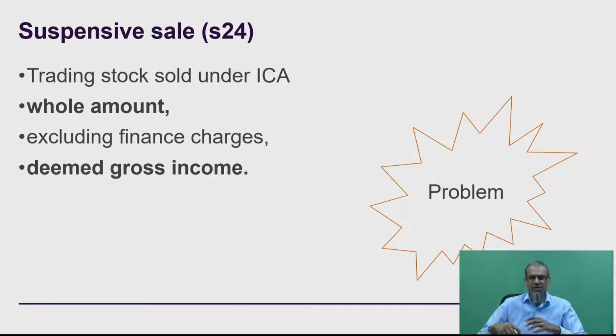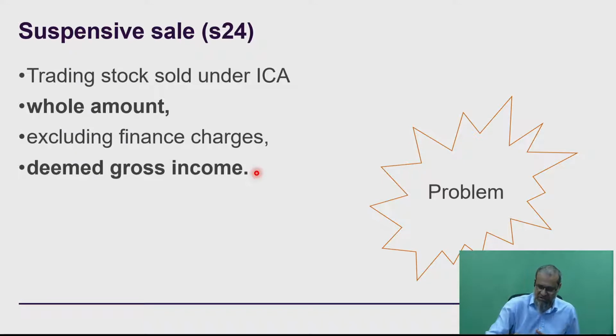They basically are the scope of the section. Let's kick off with that. It says where trading stock is sold under an ICA, and here we're actually referring to Part A of an installment credit agreement as defined in the VAT Act, the whole amount, excluding the finance charges, is then deemed to be gross income. So that's your scope of Section 24.